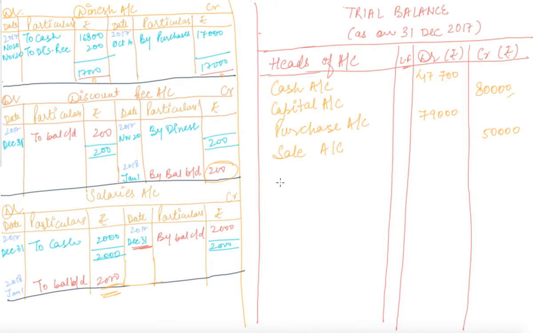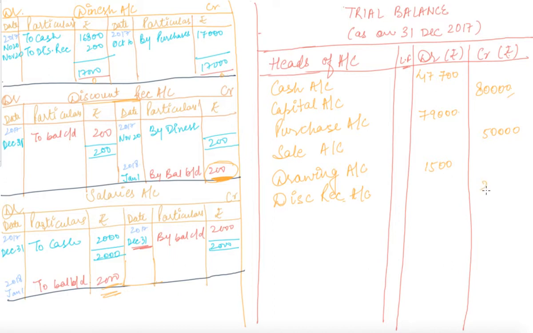Our next account was drawings account with the debit balance, just opposite to the capital account, that it was rupees 1500. Our next was discount received account. You can check here, discount received account is a credit balance, right? The balance BD is written on the right hand side, that is the credit side, with 200.